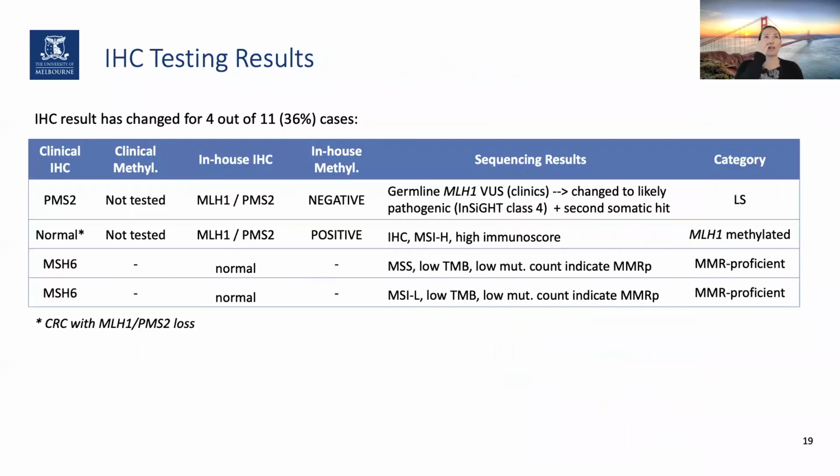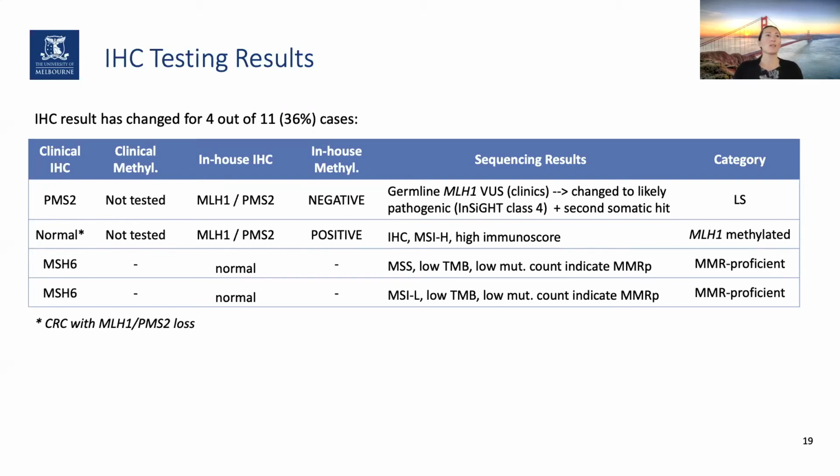So the first results are that we repeated immunohistochemistry in 11 cases, and 4 of these cases have shown that the testing has changed. Initially, for the first case, the clinics found the patient to have shown a PMS2 loss. When we repeated it in-house, we found it in fact has MLH1 PMS2 loss. And this patient also harbored the germline MLH1 VUS. With the approach that we applied, we were able to reassess the VUS to likely pathogenic, and also we found a second somatic hit, which is why we categorize this patient now as Lynch syndrome.